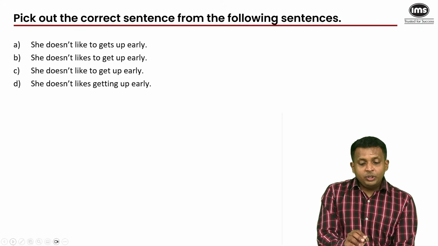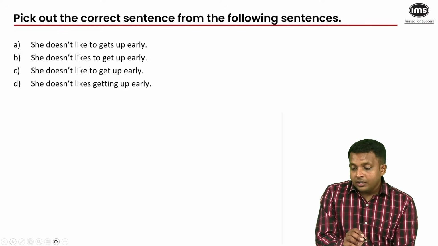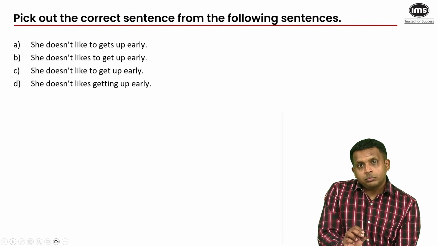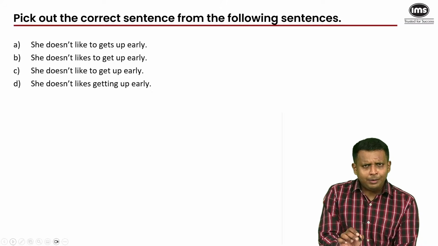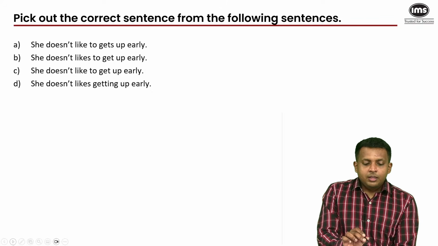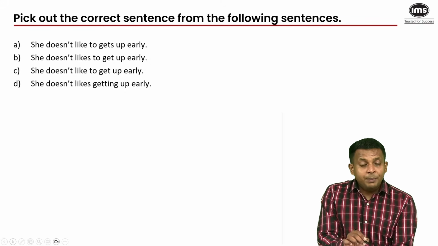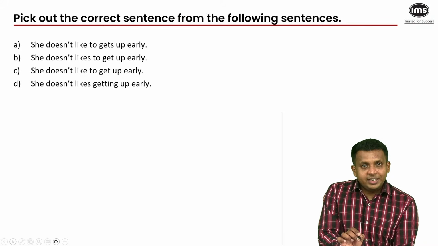Important word. Okay, pick out the correct sentence from the following sentences. And so we have come back to that rule about subject, auxiliary verb or the helper verb or the helping verb, doesn't, did, didn't, does, doesn't, which has to be followed by the bare verb, the base form of the verb without the S, and then the rest of the sentence.